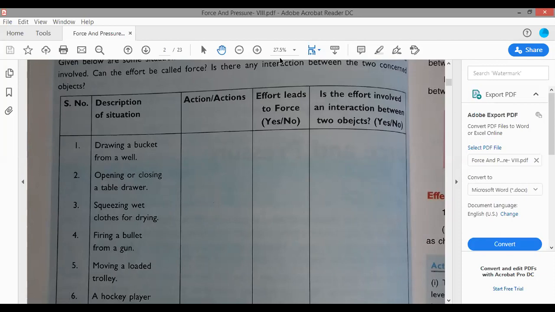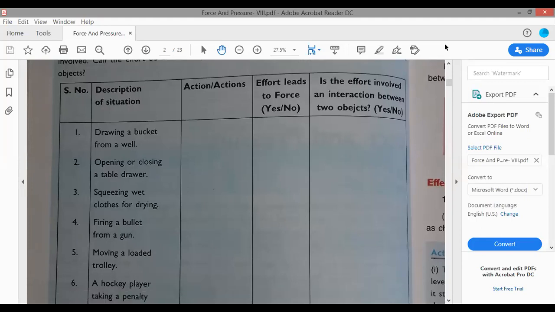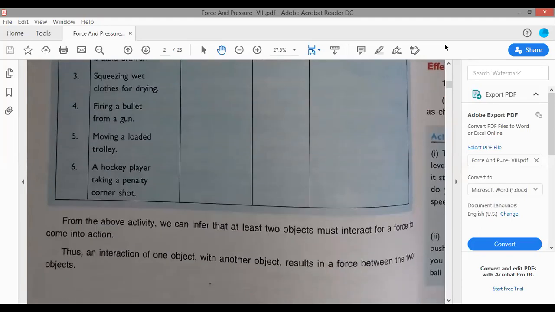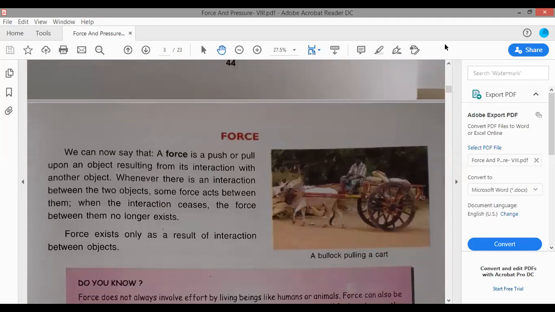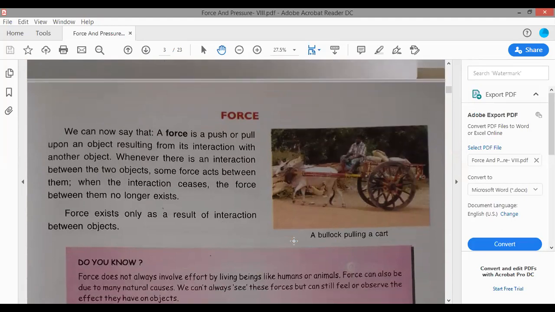So in all these cases, we see that there is interaction between two objects and there is some action taking place. So this action is either push or pull, and this push and pull is referred to as force. So a force is a push or pull acting on an object resulting from its interaction with another object. All right, so what are the effects of force?